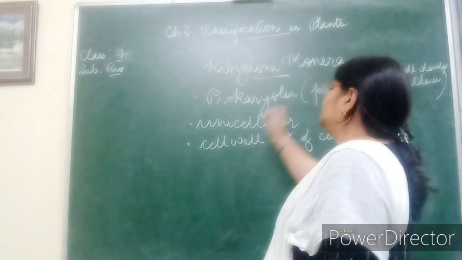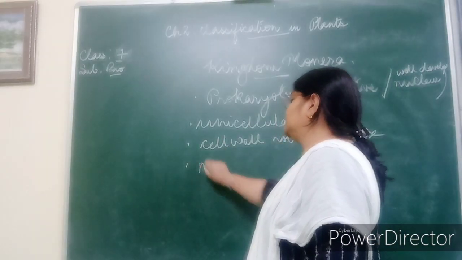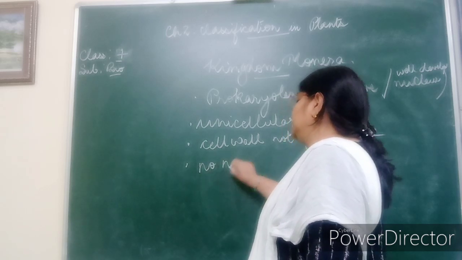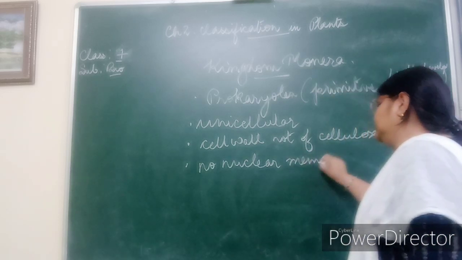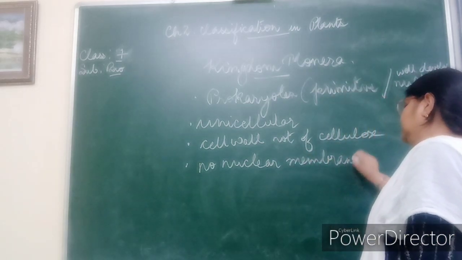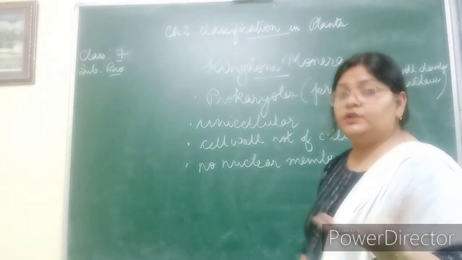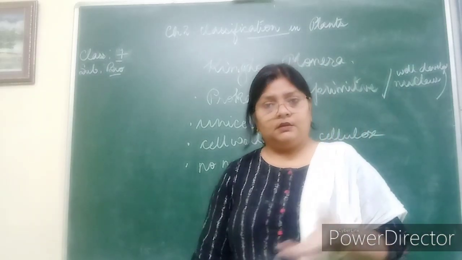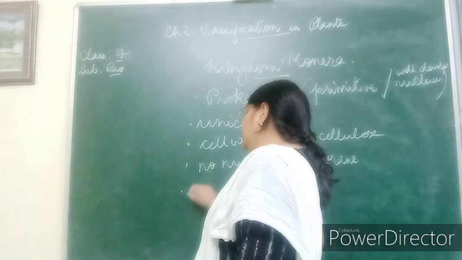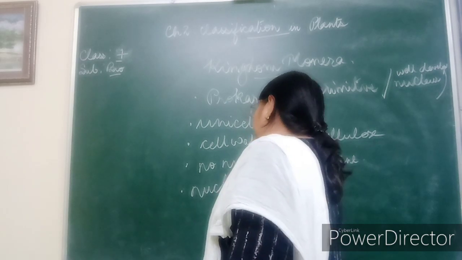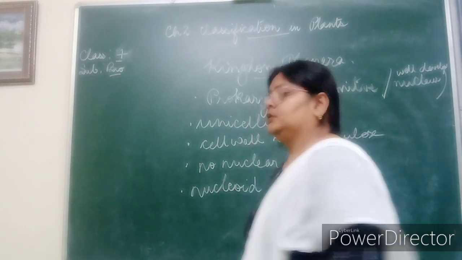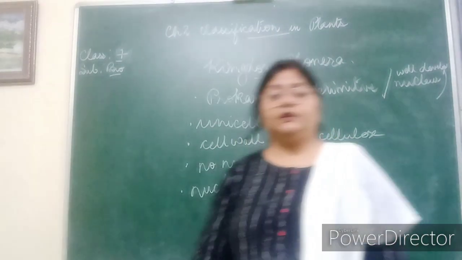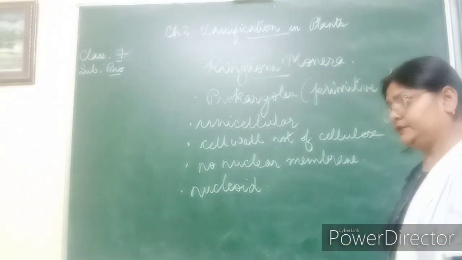Okay, so as because the prokaryotes, no nuclear membrane is there, so the nuclear material is in an area called nucleoid. The nucleoid has the nuclear material in it.